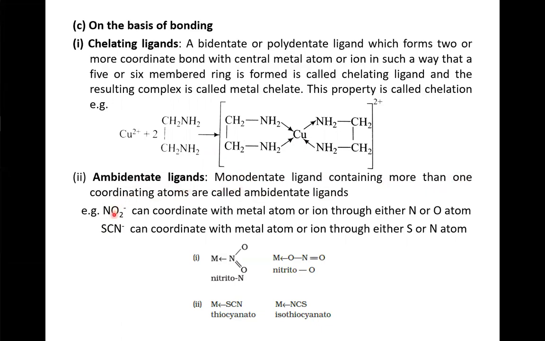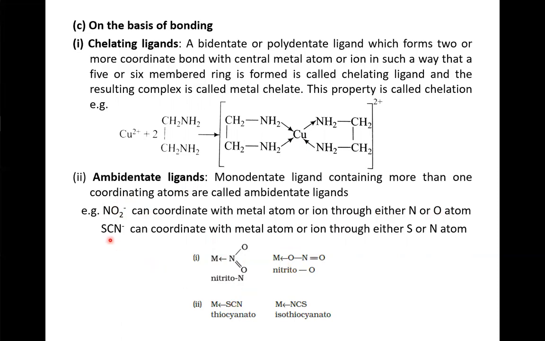So in this example, that is NO2 minus, it can coordinate with metal atom or ion either through N or O atom. If it is through N atom, then it is nitro. If it is through oxygen atom, then it is known as nitrito.